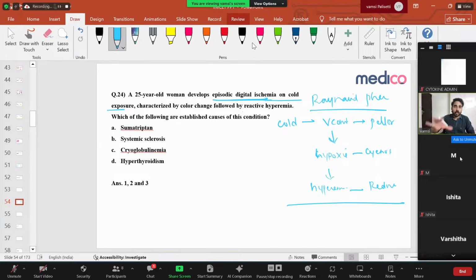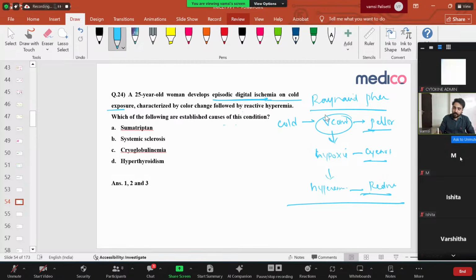Once they get exposed to a cold environment, what is going to happen? Suddenly vasoconstriction will happen, so the patient will develop pallor. The fingers will become pale. Because of hypoxia there is cyanosis, blue color. And again hyperemia, there is red color. The mnemonic is PCR. This is the sequence of colors you see in Raynaud's phenomenon. Which of the following are established causes of this condition?